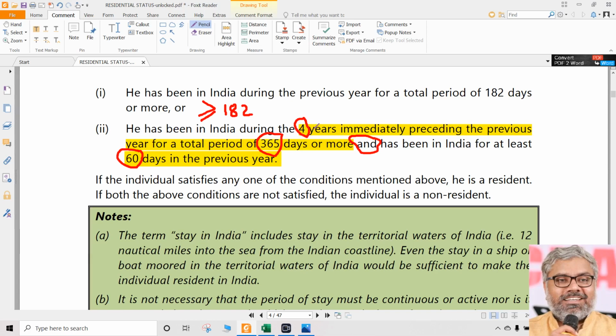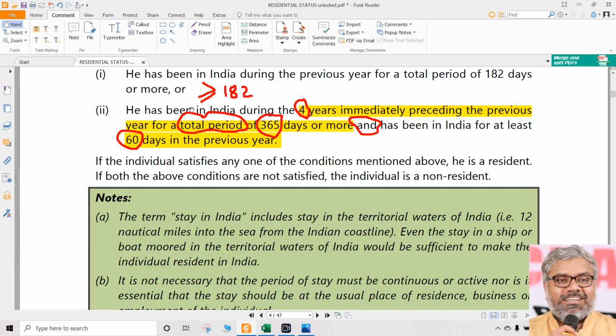In that, 4 more years put together, for a total period of 365 days in the 4 years immediately preceding the previous year. If both these sub-conditions are satisfied, then we can say condition number 2 is satisfied. If that also is satisfied, then such a person is resident. Once again, if anybody has stayed in India for 182 days or more during the previous year, automatically is resident.